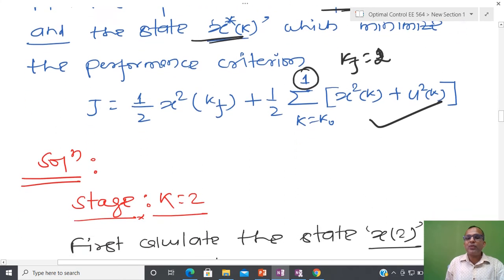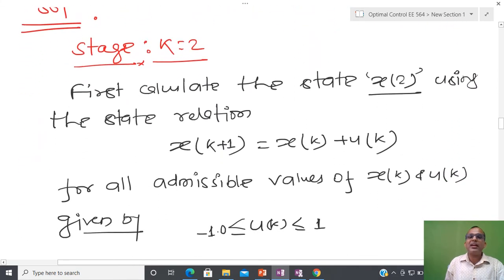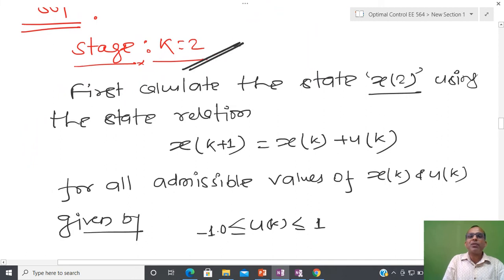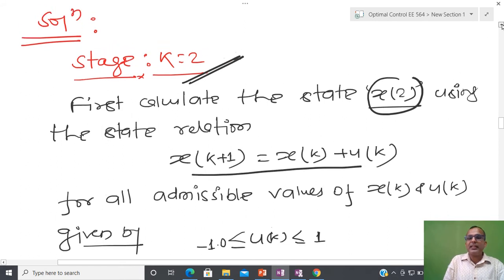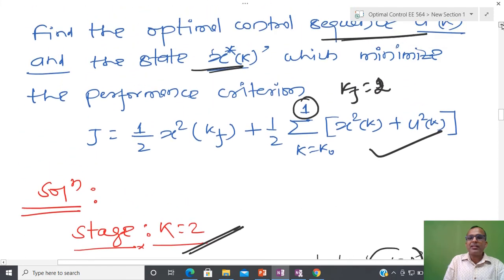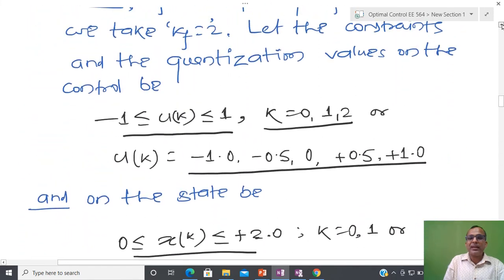Now I am going to do the solution in a backward way, so I am going to start from the stage k equal to 2. Because kf is 2, at that time I have a state x2, and I have a state equation. We have already seen in this particular problem that our state equation is given like this.